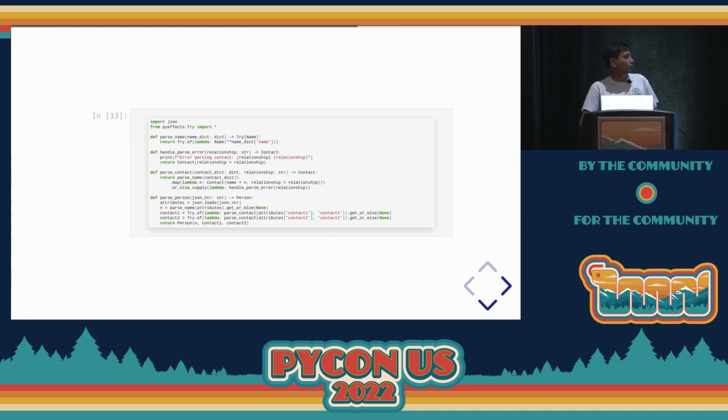So in this case, we're going to call a function called handle parse error, which will create the contact, but it'll just warn us that we couldn't parse this. If we have a lot of JSON that we're parsing, we want to be warned. We want to know that an error happened, but we might want to continue parsing, even though there was some kind of mistake or error.